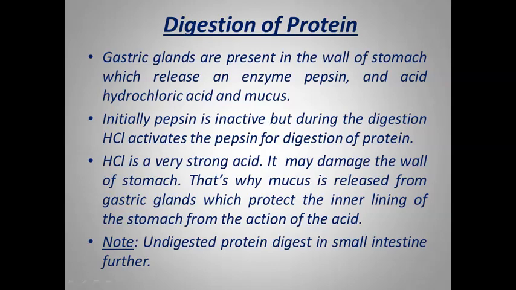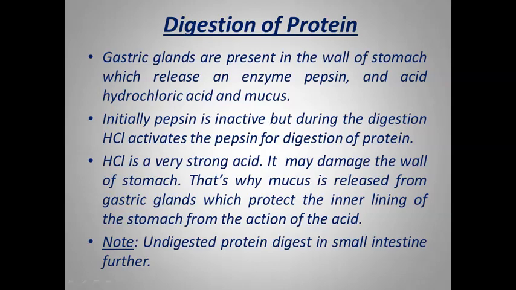Sometimes a question may be asked in exams: what is the site of secretion of the enzyme pepsin, or from where is hydrochloric acid released in the body? So as we discussed, gastric glands, generally present in the wall of the stomach, release the enzyme pepsin, hydrochloric acid, and mucus.